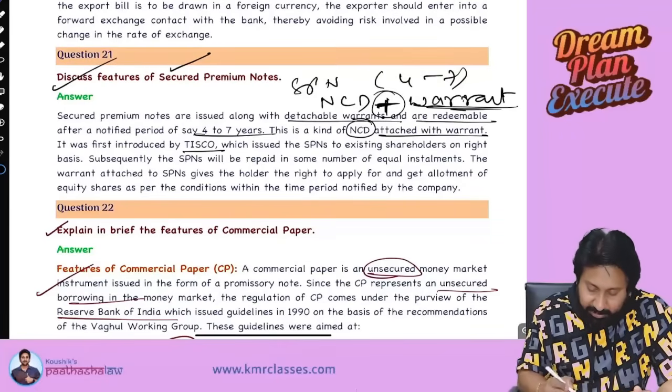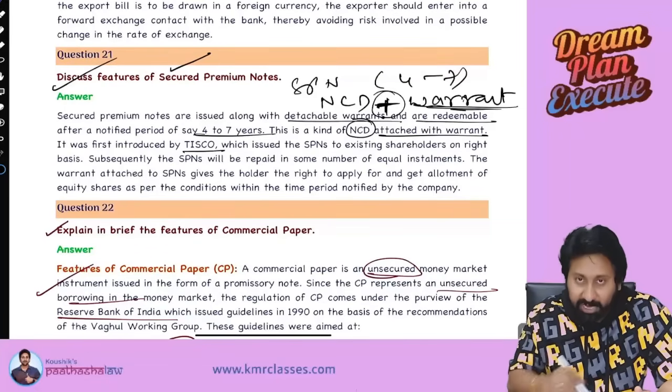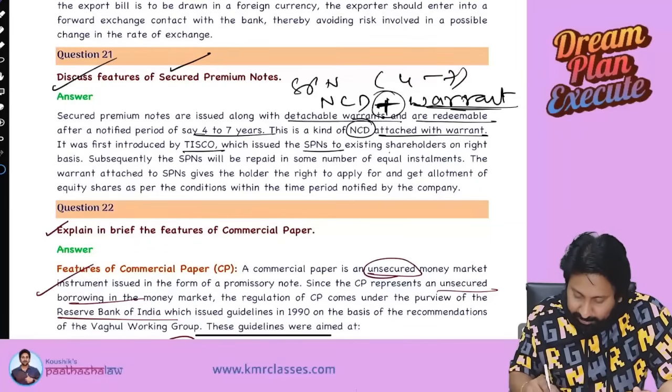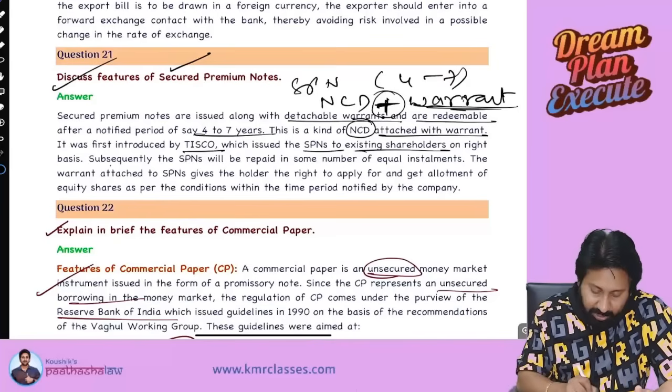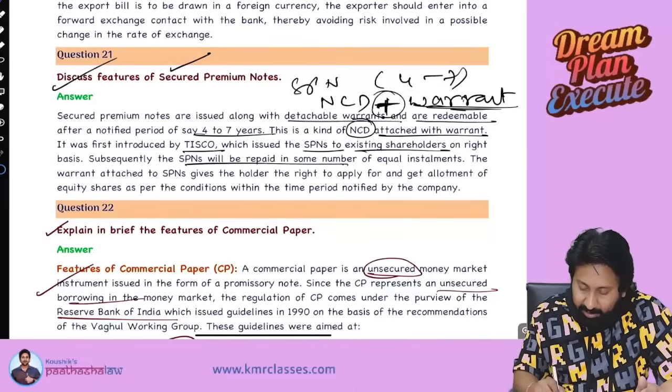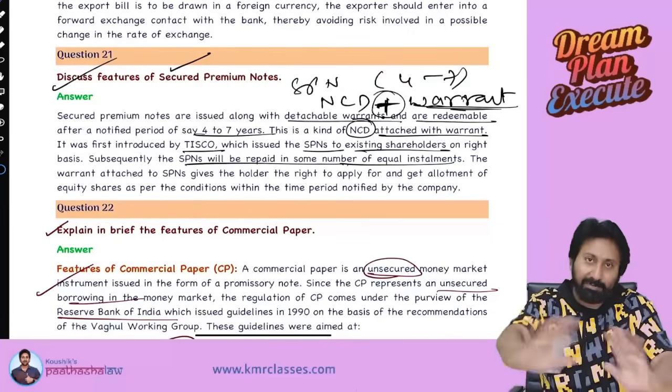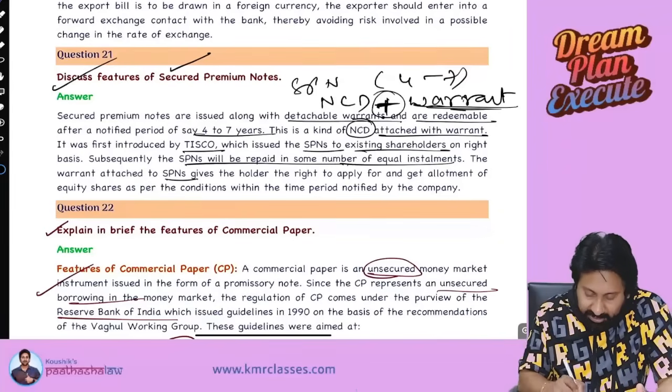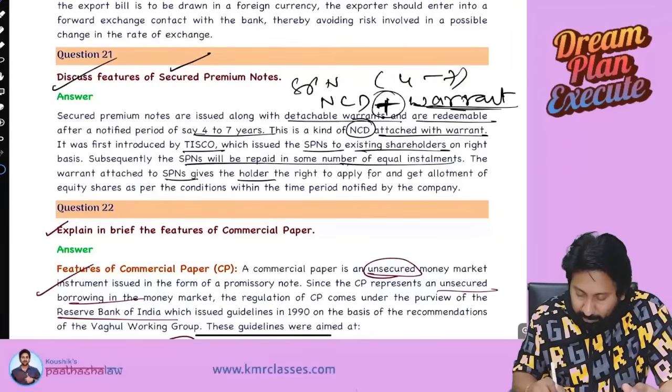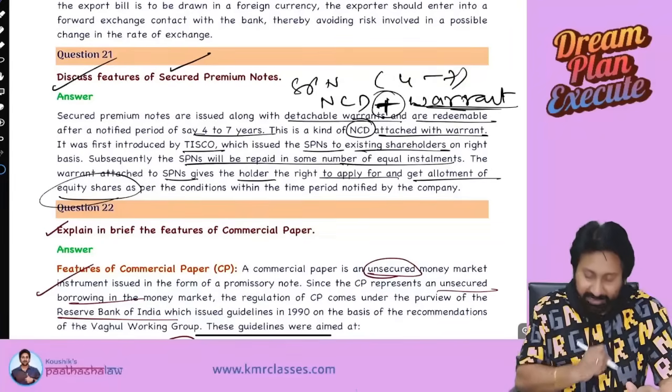It was introduced by Tisco, Tata Iron and Steel Company, which issued SPNs to existing shareholders. Subsequently, SPNs will be repaid. If they repay in installments, very good. The warrant attached to SPNs gives the holder the right to apply for and get the allotment of equity shares.